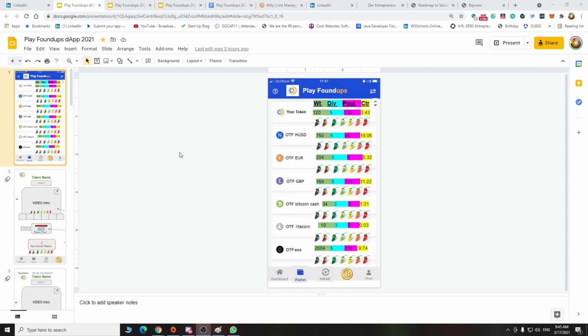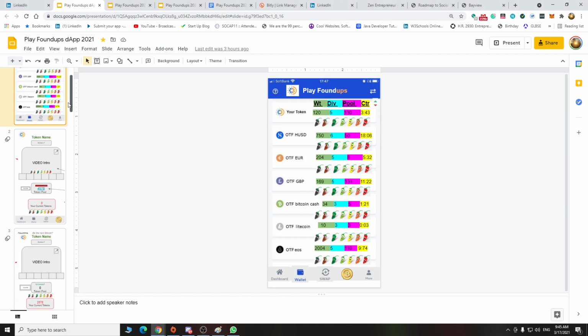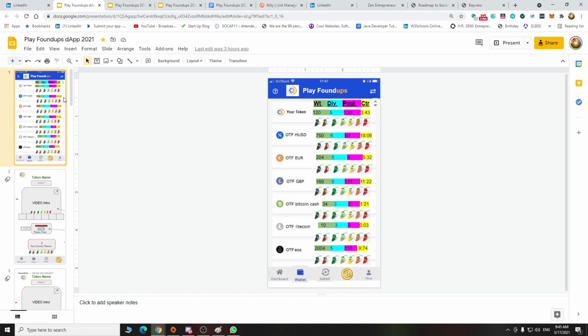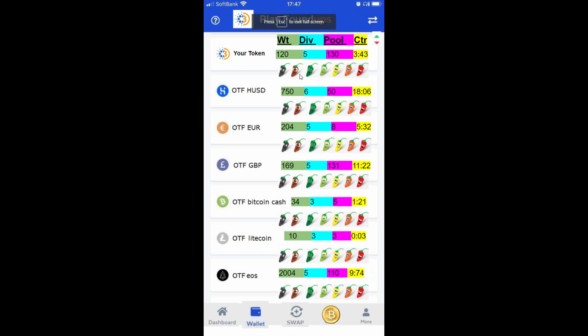All right, I want to do a quick talk on the Noodle and basically the bots and stuff that are going to be running and interacting with us here. So these are basically data inputs for the algorithm. How do you like these different tokens? All the tokens are going to have OTF on there. So grabbing the data of all the tokens that are online, there'll be OTF versions of these, and people can rate these tokens on how they feel.